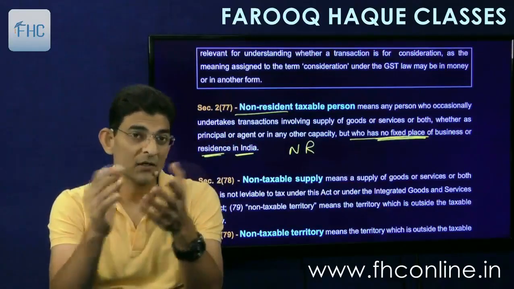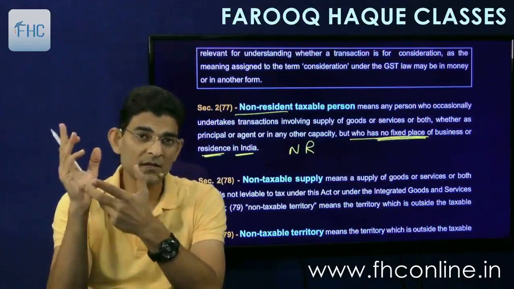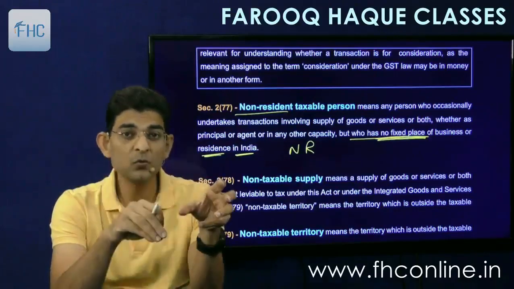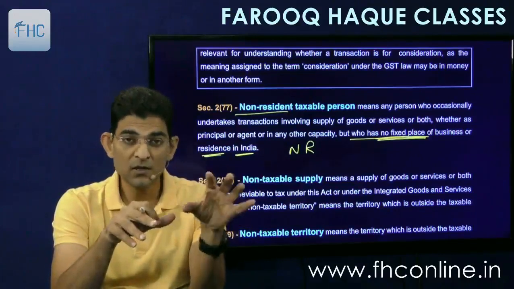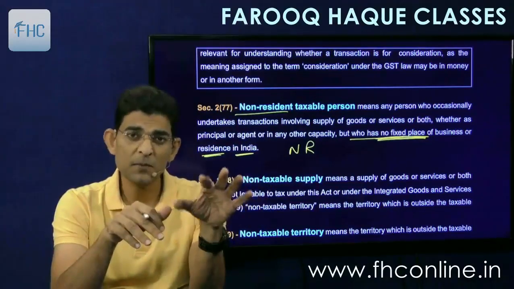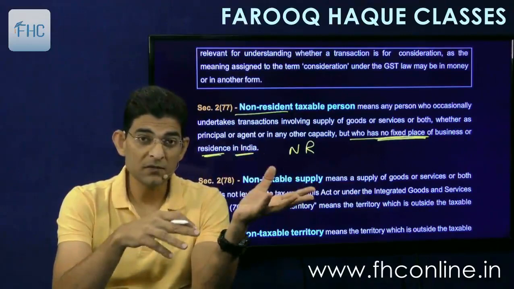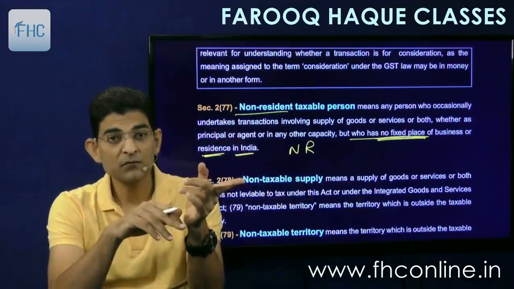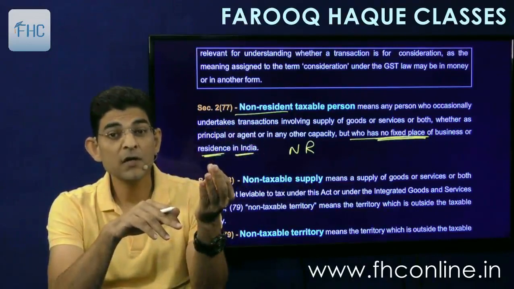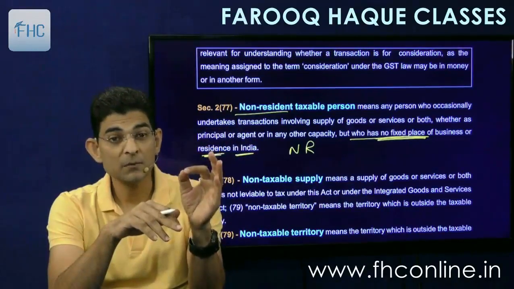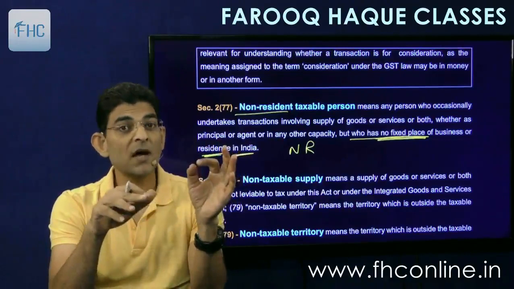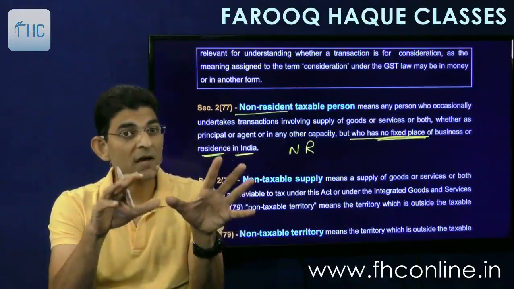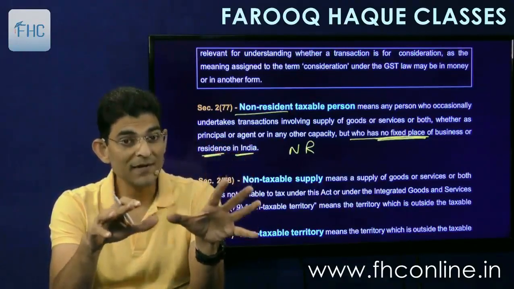For example, a Hollywood actor stays there, has his office there, but he may come down to India for some film shooting. So he gives one service or maybe two services, maybe acting in an advertisement, and then he goes back. So when he comes to India for this one job, he will be called a non-resident taxable person, because he doesn't have a residence in India, nor a fixed establishment in India.